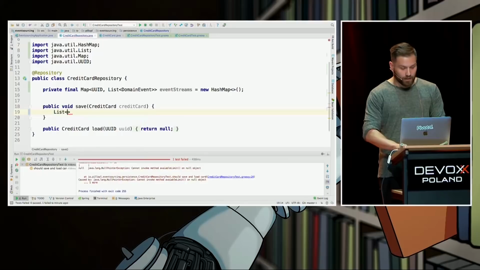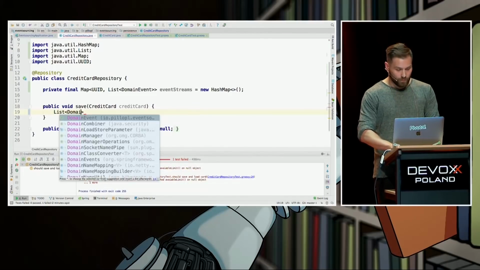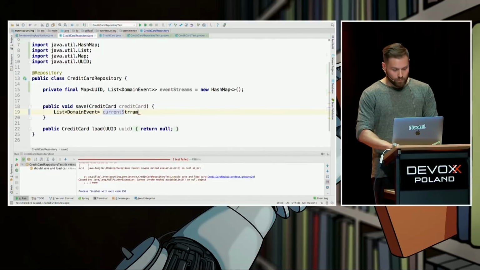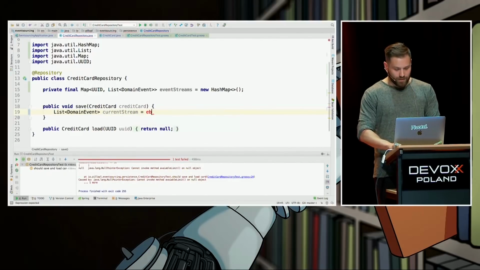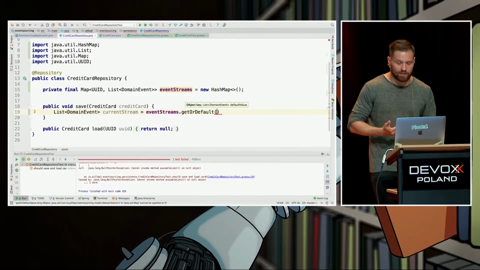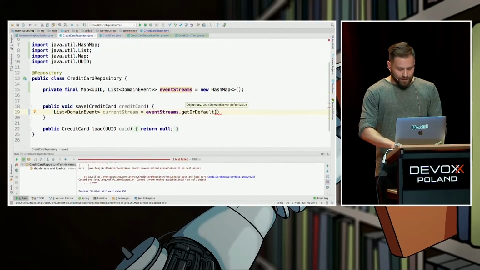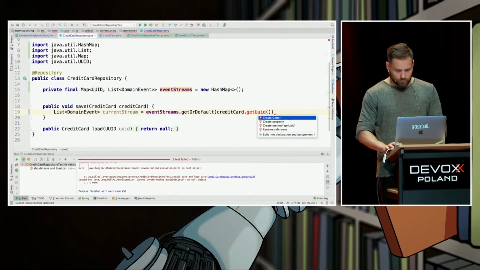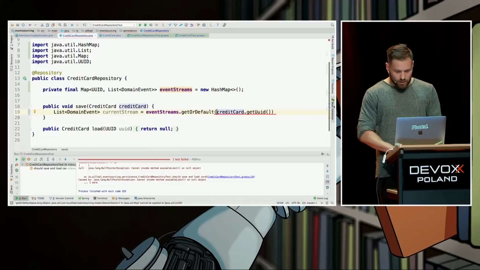We're going to take a current stream of events, event stream, current stream, right? From event streams, get or default. We want a new array list if it's null. So what's the key? The key we can take from the credit card, I guess. Get ID. We don't have this getter, so let's add it quickly. Create getter, nice. And if it's null, please give me an empty list.